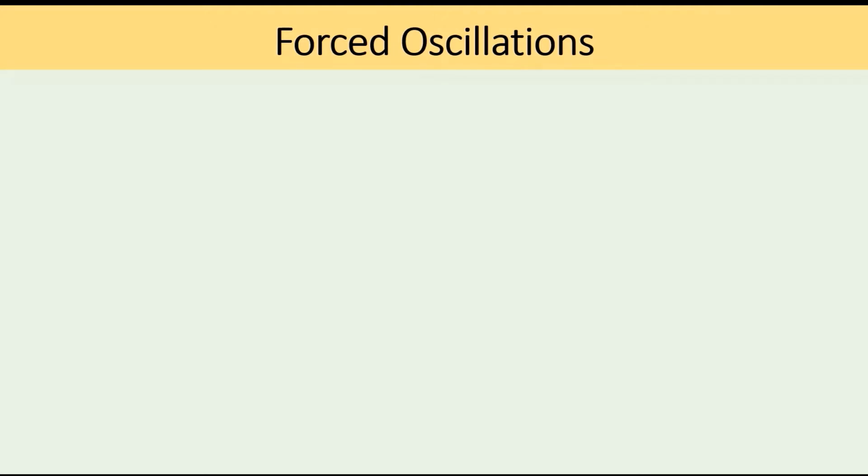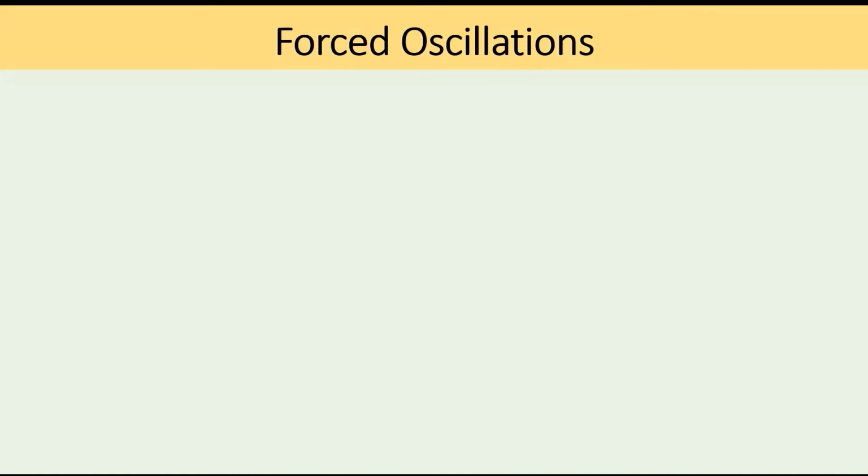So far, we have discussed the vibrations in which the body vibrates at its own frequency without being subjected to any other external force. However, a different situation arises when the body is subjected to an external periodic force.